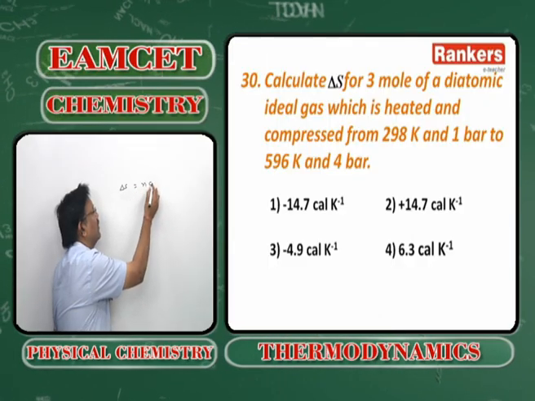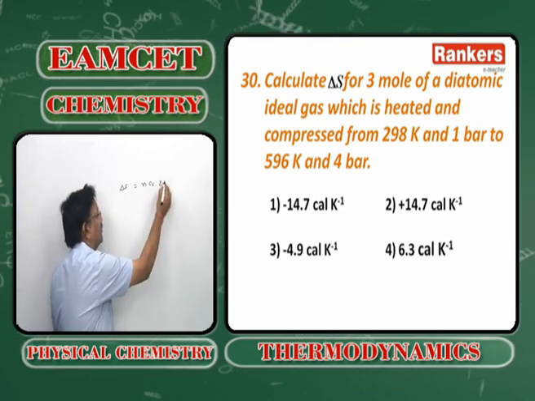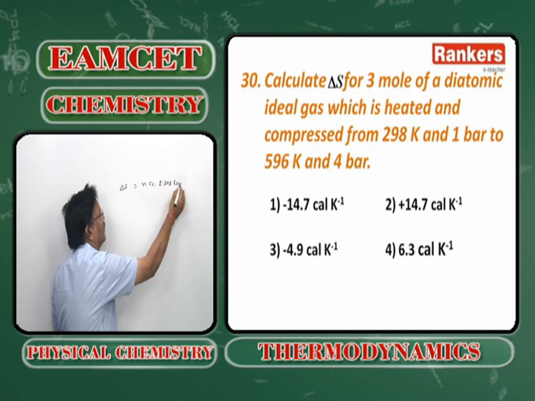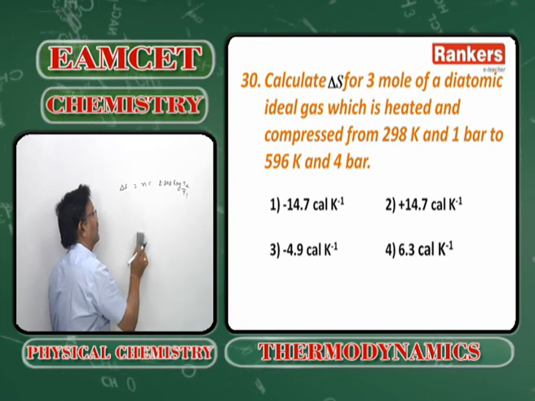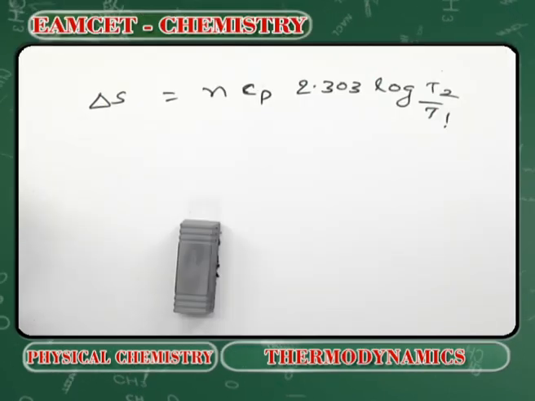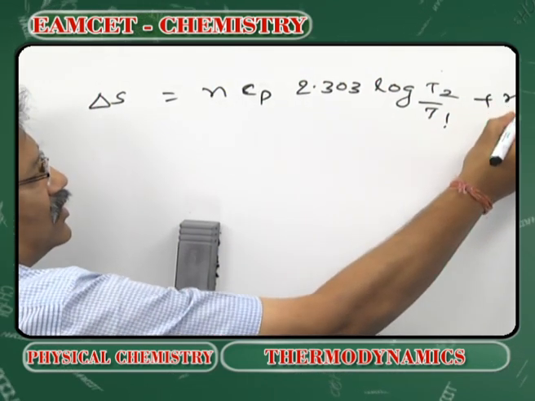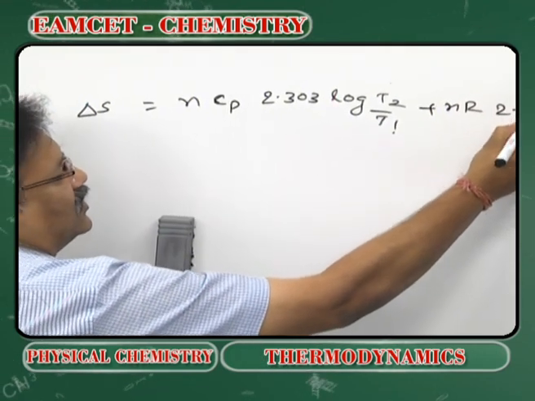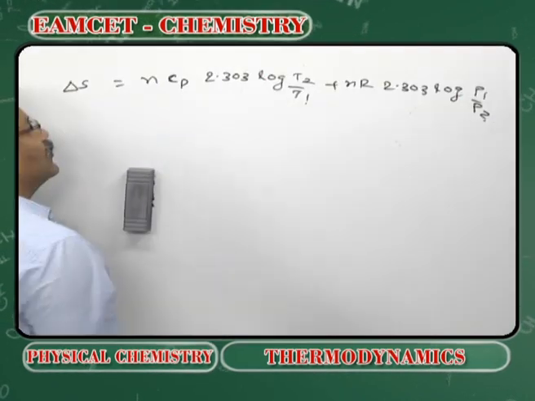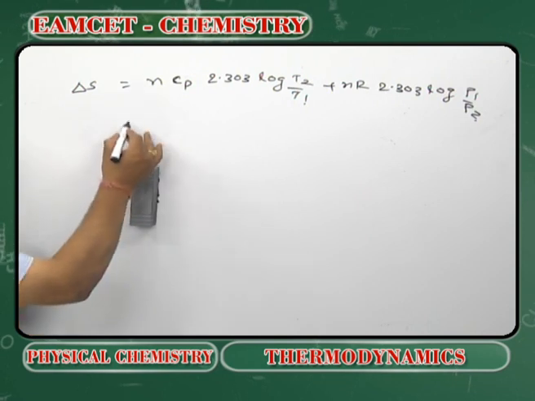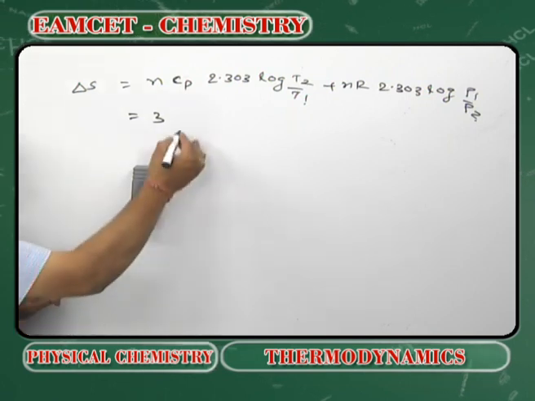nCV 2.303 log T2 by T1, nCP, because pressure is changing here. nCP 2.303 log T2 by T1 plus nR 2.303 log P1 by P2. What is the n value here? 3. For a diatomic gas, what will be the Cp value?